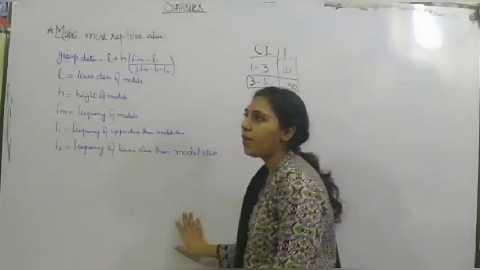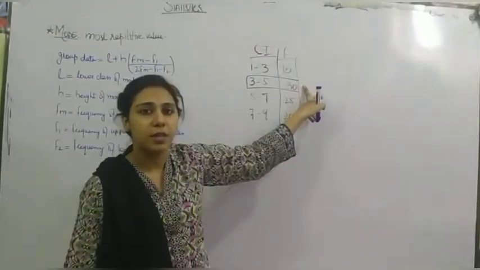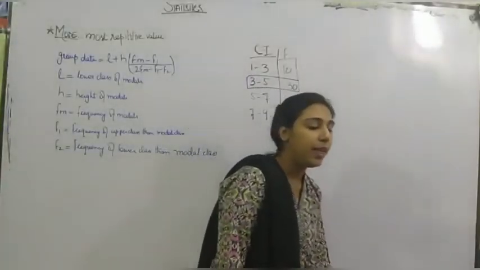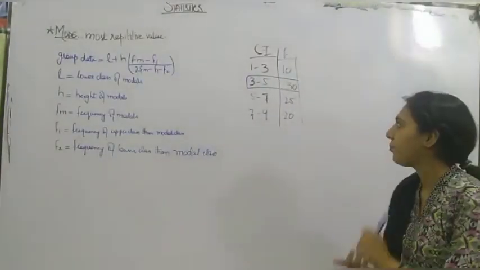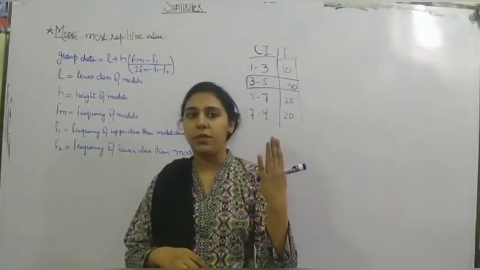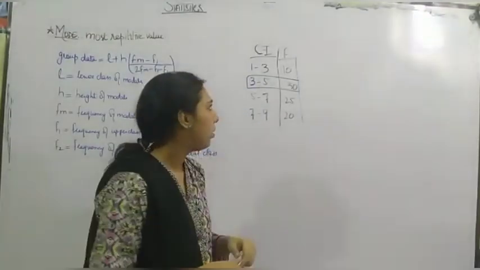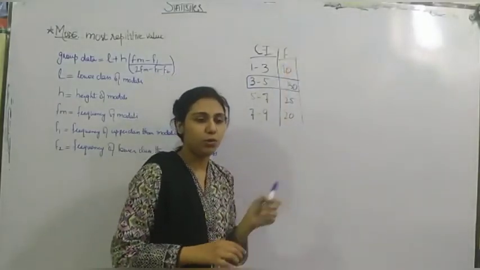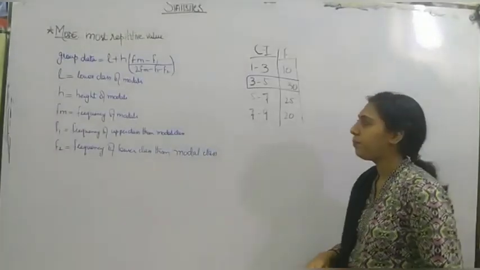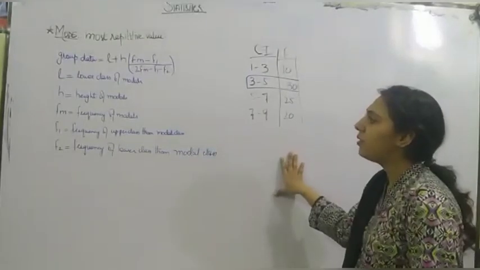But what if the frequency 30 is on the first level or in the last level? Then what will we do? If there is no upper level F1 or F2, then we will take them as 0, because nothing up, nothing low, so 0 is good. We will put F1 or F2 as 0. But here we have the 30 modal class on the second level, so it is easier.